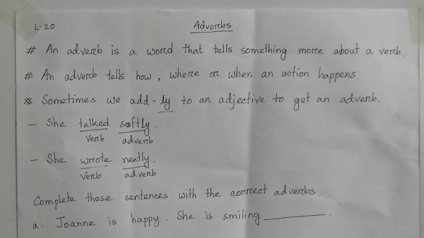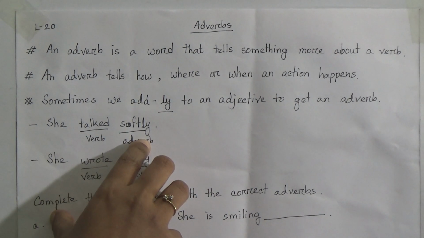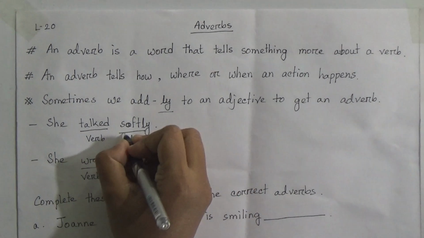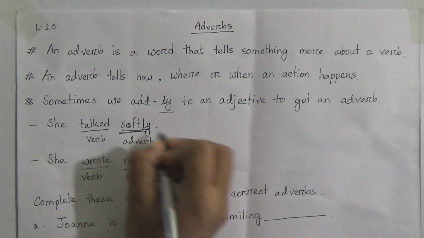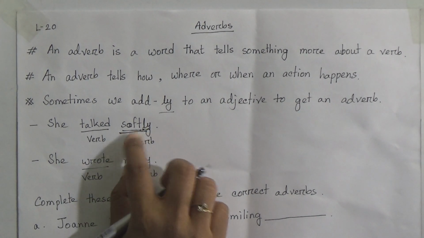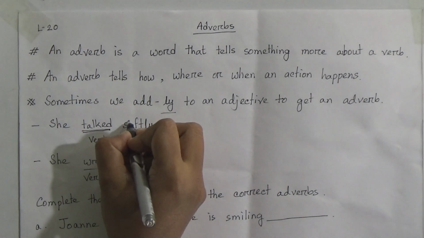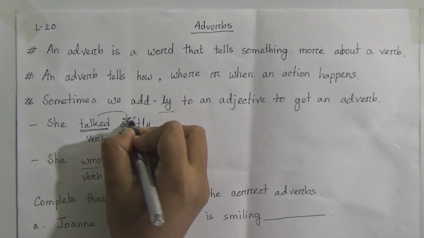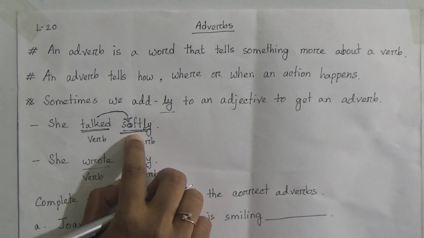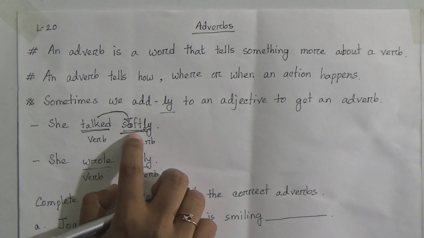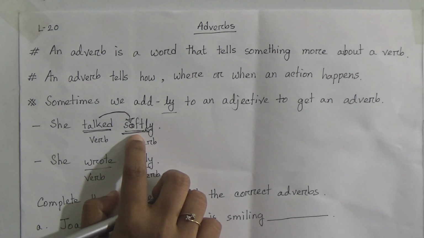You can see from these two examples, she talked softly. In this sentence our adverb is softly. Soft is an adjective, and when we add ly with soft it becomes an adverb, softly, and here talked is the verb. So this adverb describes the action word or verb. How did she talk? She talked softly.